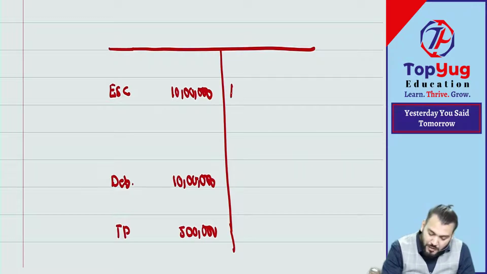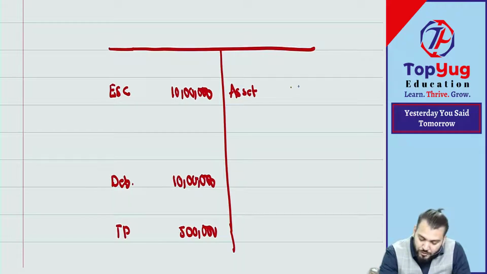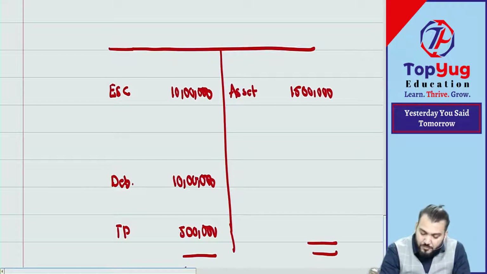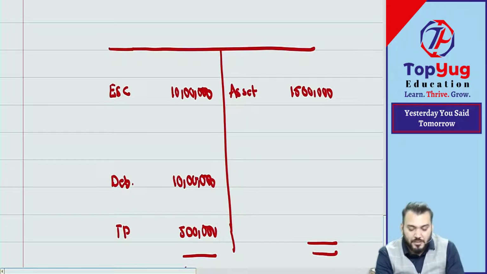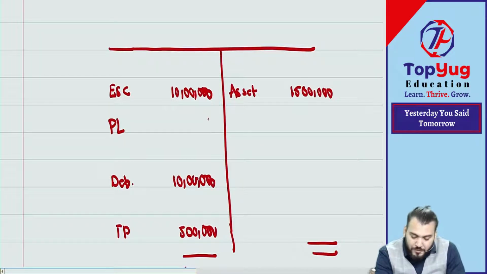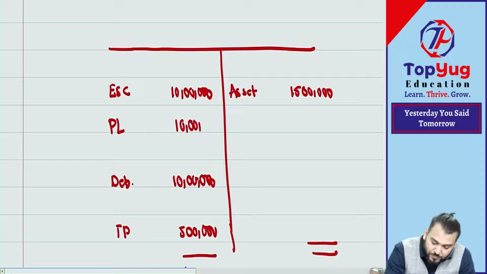Correct? And there will be assets of what? Suppose 15 lakh. We can see the total of assets is less than equity and liability. So it means there will be a loss. How much loss do we have? It is 25 minus 15, which means 10 lakh loss. Understood?